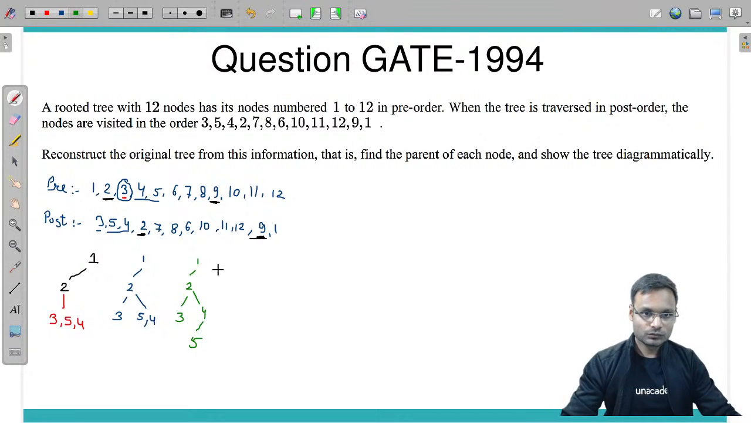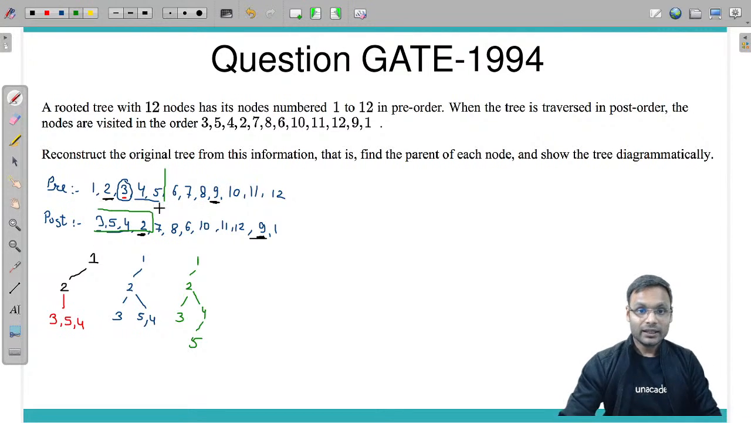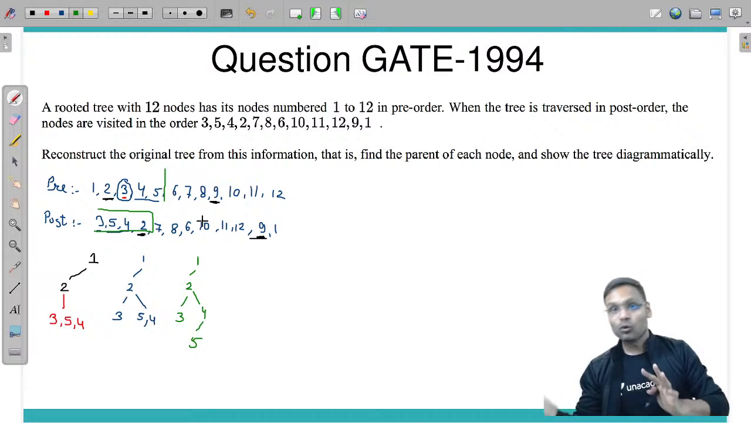Now, next thing is what? Let's go for the next subtree. So this particular thing is done. Up to 1 2 3 4 5 done. This much is done. Fine. Now let's go for the rightmost direction.